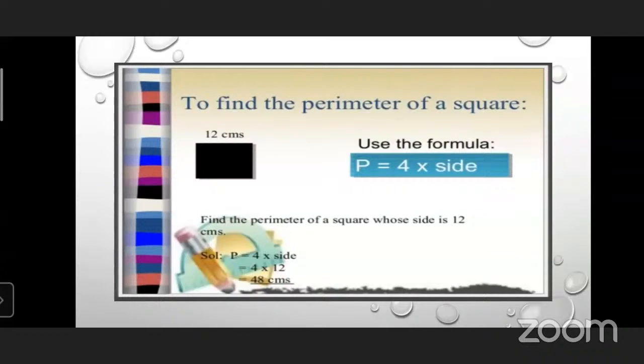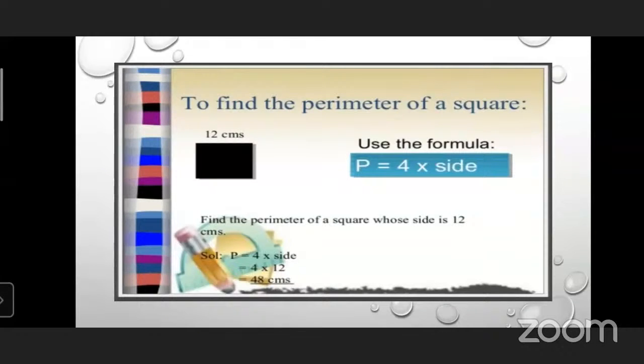Let's see the formula first, and then we will see the example. P is equal to 4 into side, 4 multiplied by side. Here is one example for you. The side is given, that is 12 centimeter, and find the perimeter of the square whose side is 12 centimeter. So the solution is given here.